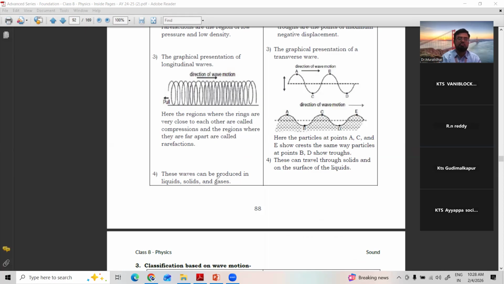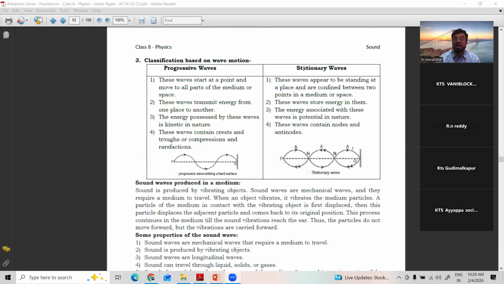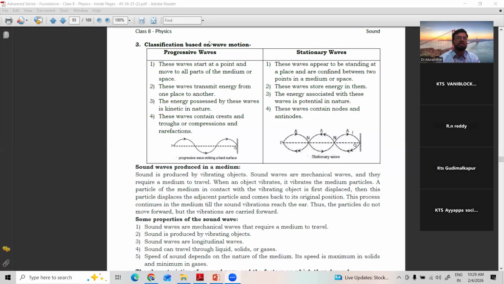Longitudinal waves can be produced in liquids, solids, and gases. Transverse waves can travel in solids and on the surface of liquids only, whereas longitudinal waves can travel through all three. Clear? This is about the two kinds of waves based on the direction of propagation, whether particles are moving perpendicular or parallel. If they are perpendicular, they are called transverse. If they are parallel, they are called longitudinal.